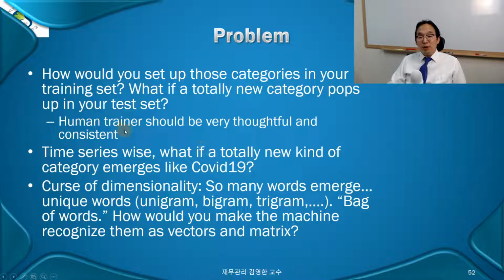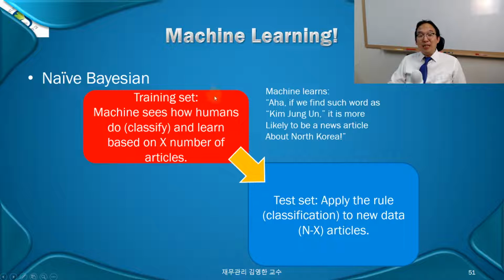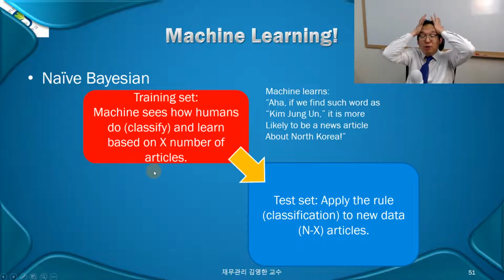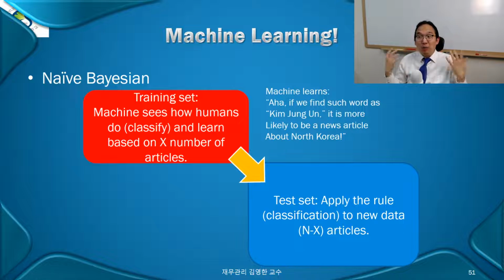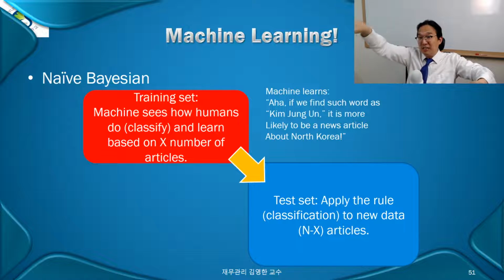The human trainer should be very thoughtful and consistent in the training set. Which means, as an RA, if your job is to classify and demonstrate to the machine how to classify, it's going to be slave labor that you have to do like crazy. It's going to be driving you crazy. You have to be consistent and very thoughtful in classifying. And you have to be very critical before you really classify. Is it correct to classify in this category as opposed to the other category?